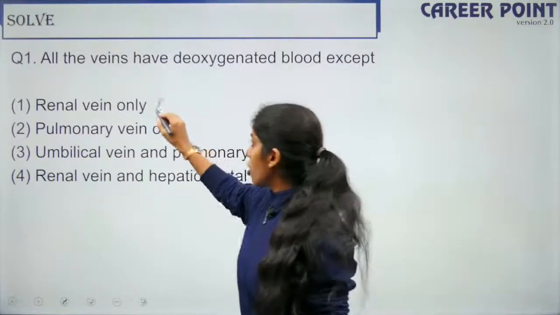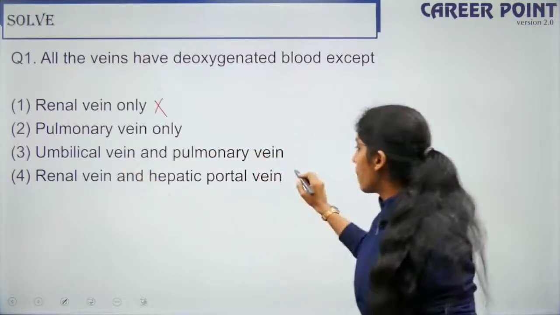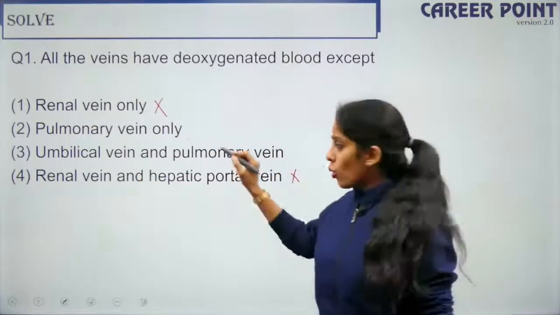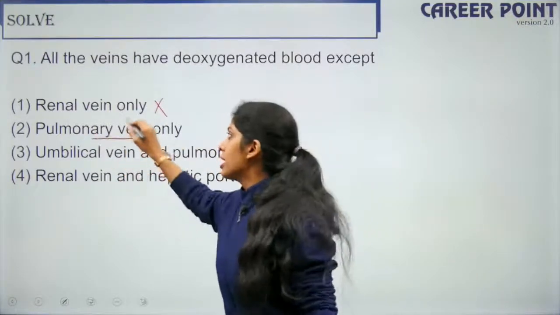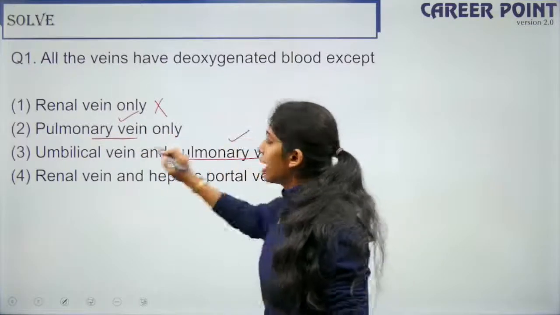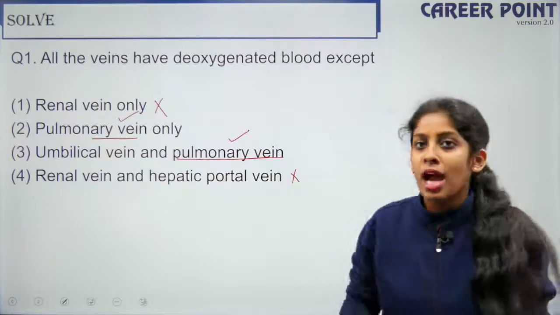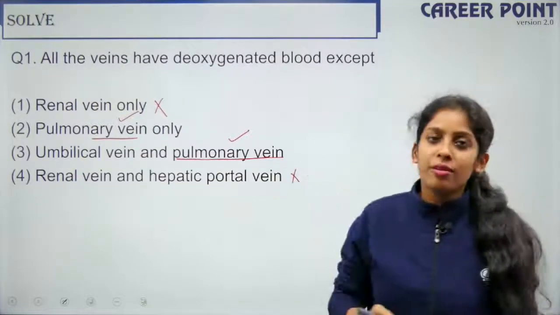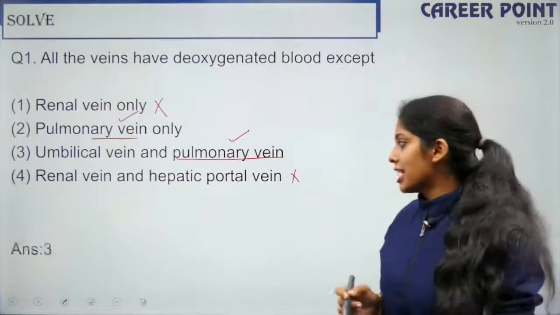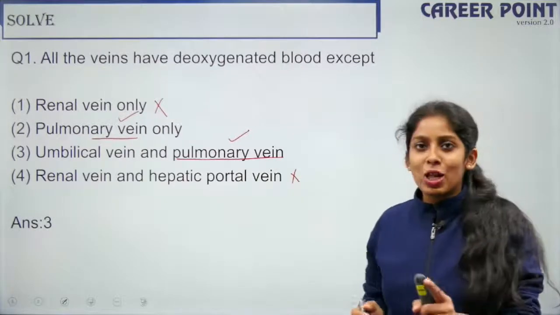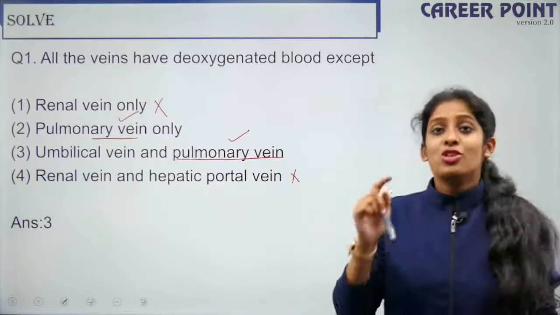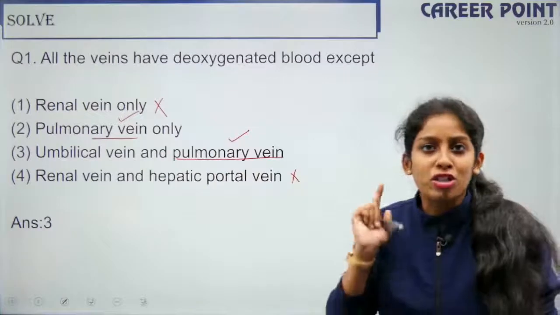So it's definitely not renal vein, it's definitely not hepatic portal vein. So we know for sure pulmonary vein is the answer. But how sure are you with umbilical vein? How sure are you with umbilical vein, Bhavya? Okay, so let's see the answer. The answer is umbilical vein and pulmonary vein. Both of them carry only oxygenated blood.